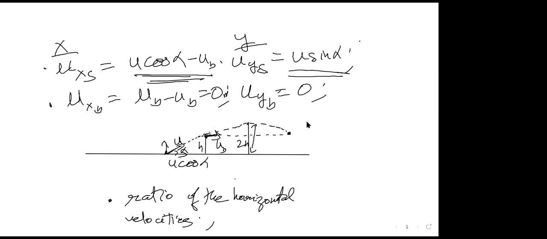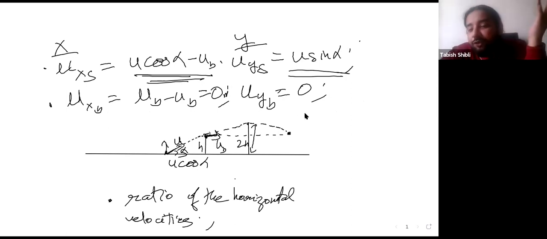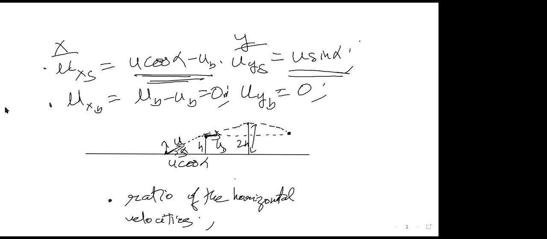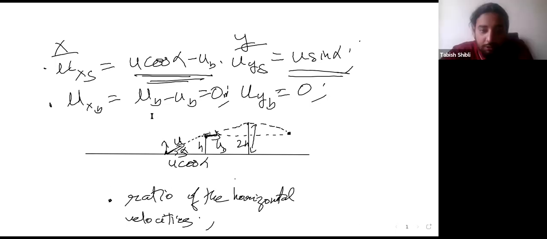Sir, is UB given in the question? Yes, it's given to be UB. Okay, sir. Is it square root of u square minus 4hg, divided by UB? Just give me a second. No, it will be a number. It will be 2 by square root.